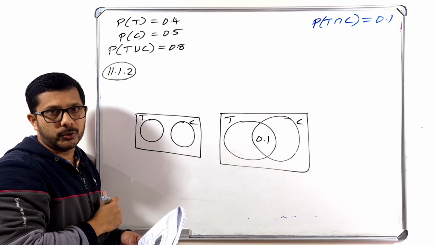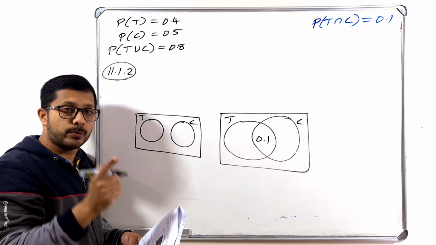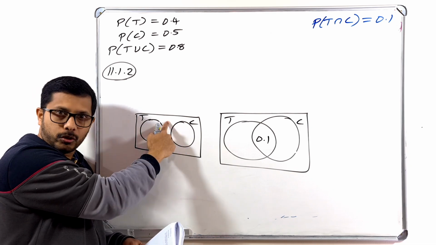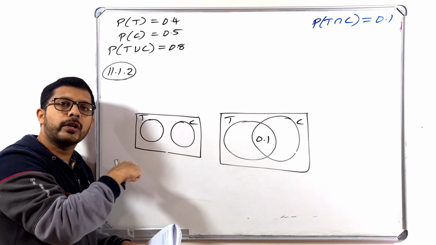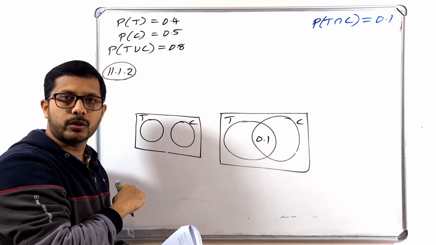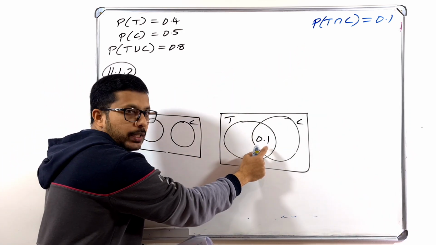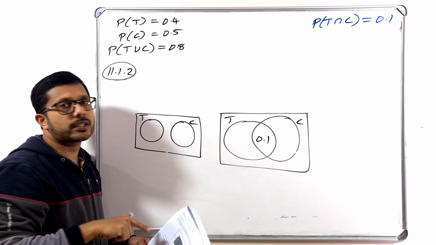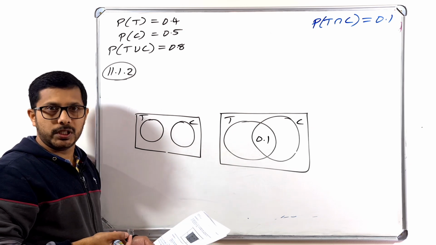It is not mutually exclusive. If it is to be mutually exclusive, then there must not be anything common. But in our case, we already proved that the probability of the common part is 0.1. That means there is something here from the previous question. So we can't say that T and C are mutually exclusive.